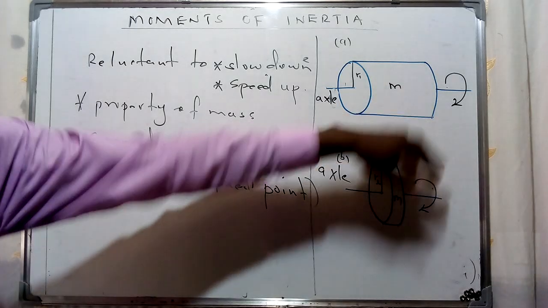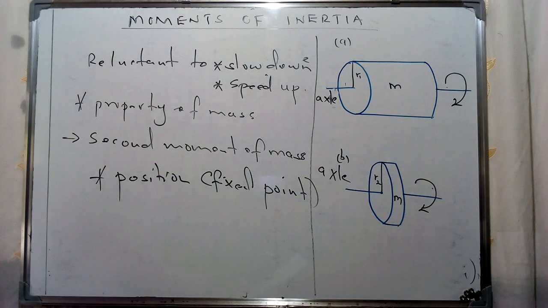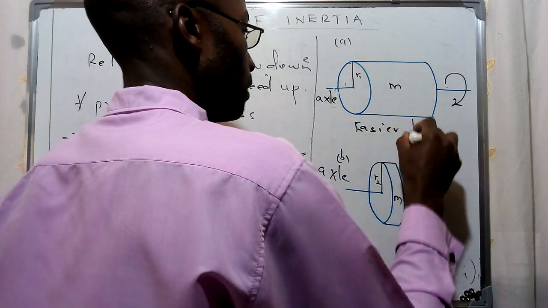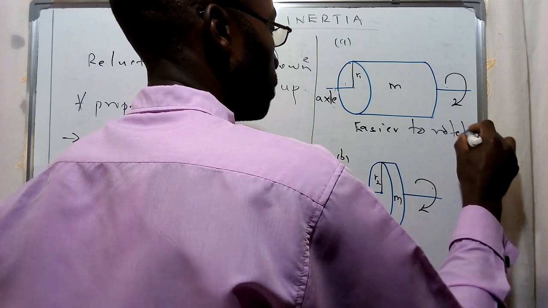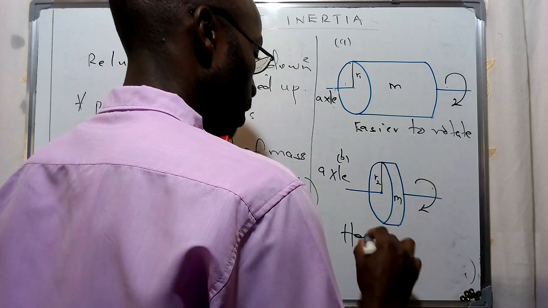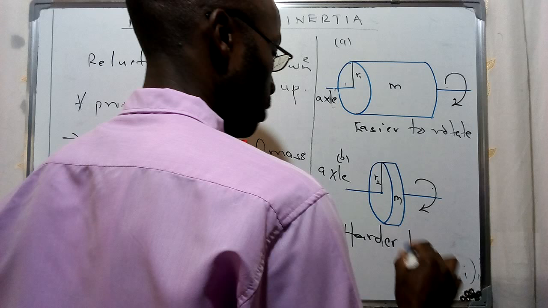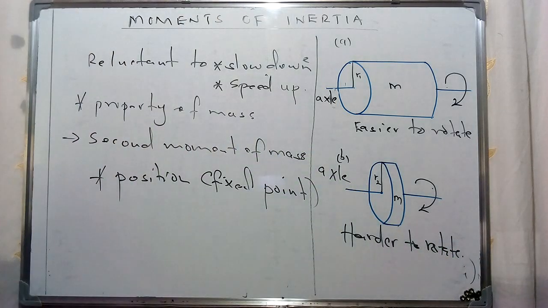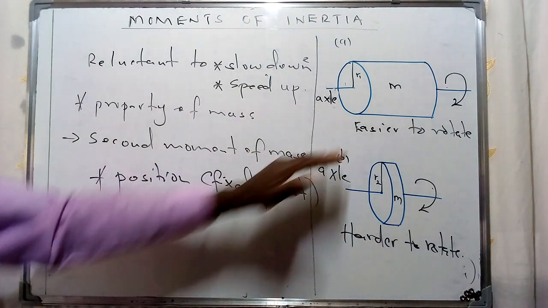But upon turning them by applying some force, we see that the first one is easier to rotate, compared to the lower one, which is harder to rotate.